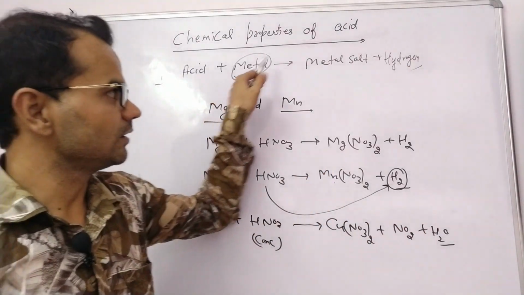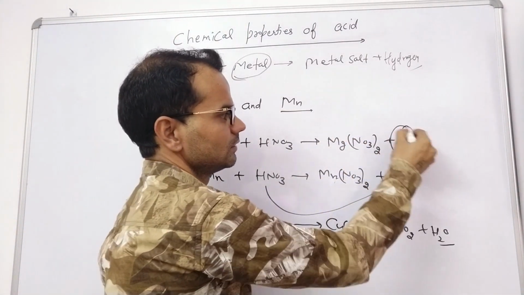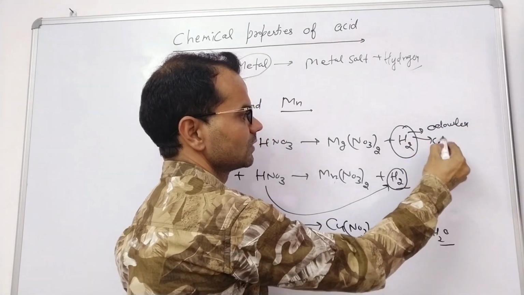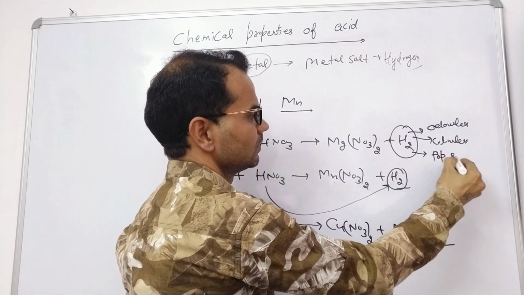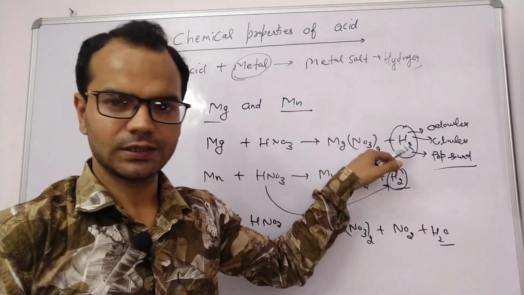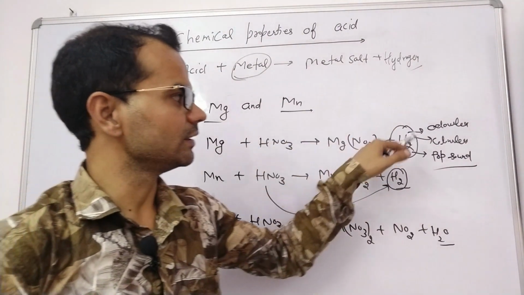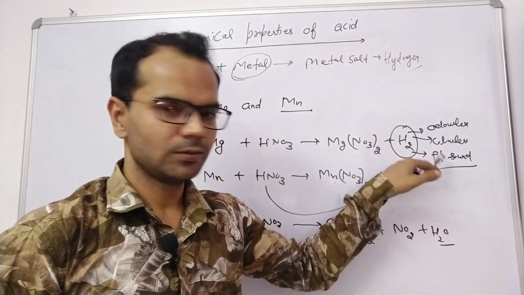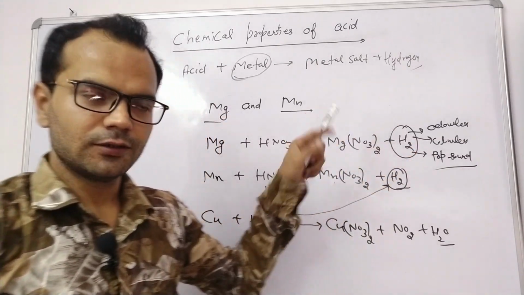Acid reacts with metal to give metal salt plus hydrogen. Again this hydrogen gas is odorless, colorless and a pop sound is observed when hydrogen gas is released. Clear? This is the observation property. Odorless gas is released, colorless gas is released and gas comes with a pop sound. Clear? Now second property.